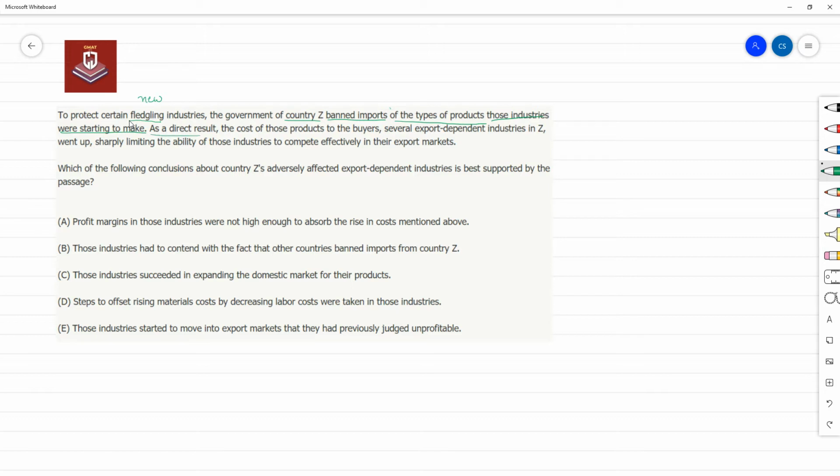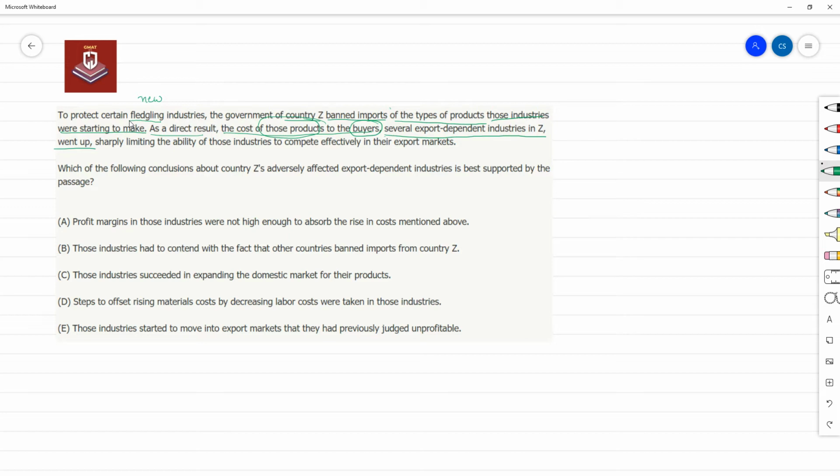As a direct result, the cost of those products to the buyers, basically the cost of light bulbs to the buyers, several export dependent industries in Z. So several export dependent industries means several industries that were essentially just exporting most of their products, and these are the buyers of those products. So actually, these export dependent industries in Z were buying a lot of those light bulbs. The cost of those products went up.